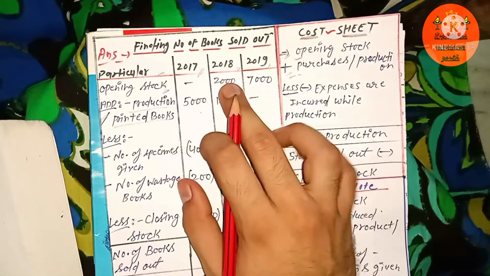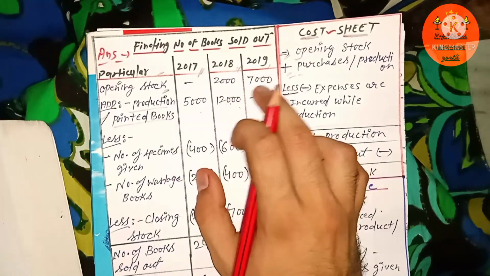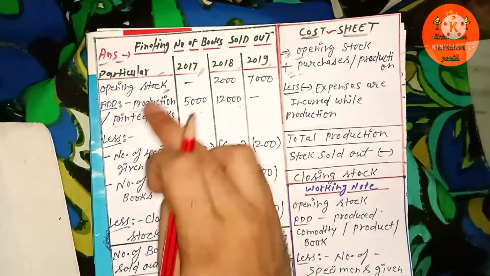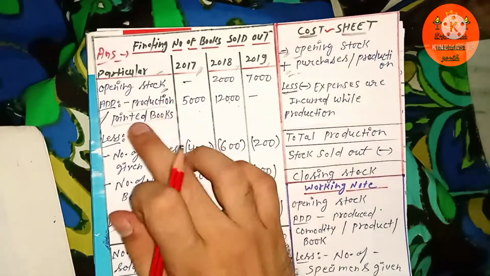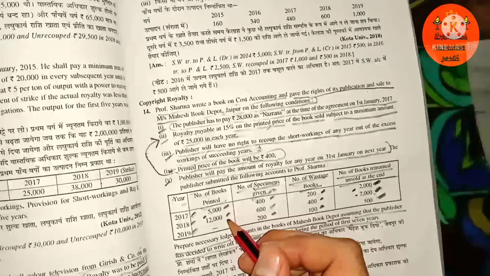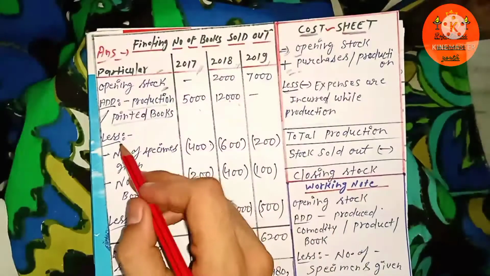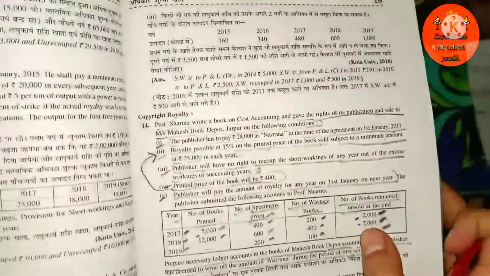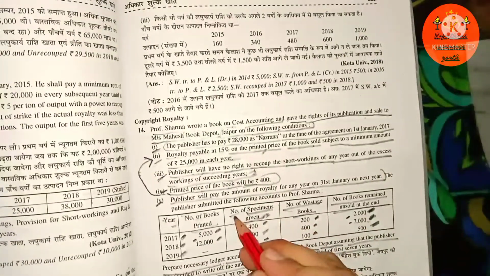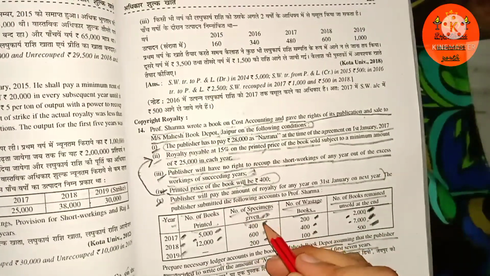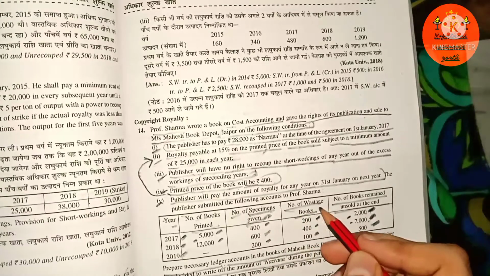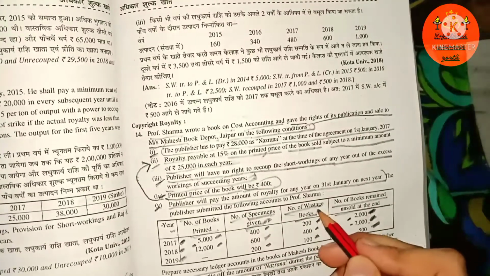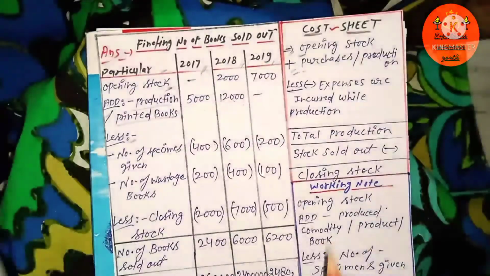So in 2018 you can see 2,000, in 2019 you can see 7,000, and add production or printed books: 7,000, 5,000 and 12,000. And less expenses: in the question we are given two types, number of samples given and number of books gone to waste.